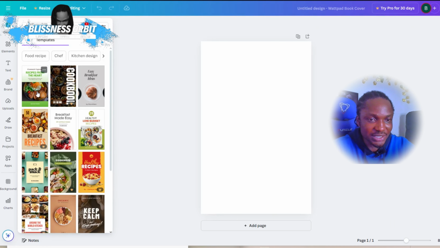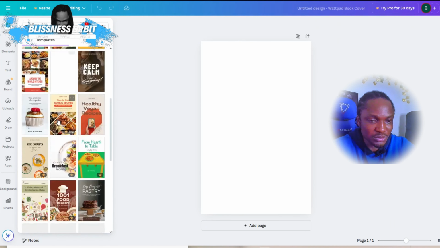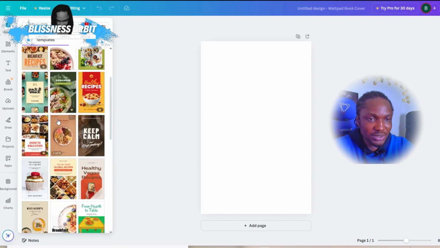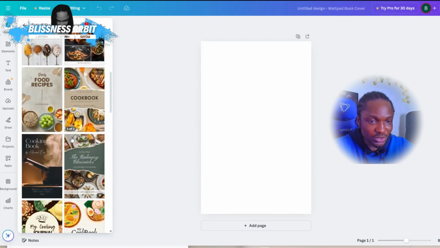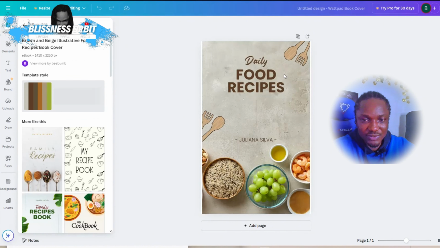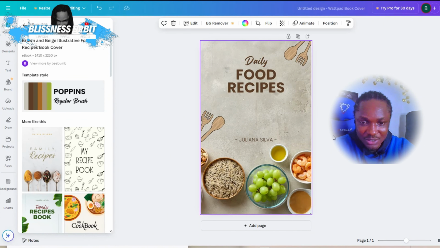So you can come right here. There are many options right here that you can choose from. You can just scroll all the way up. You can scroll up to see free covers, basically. Let's see this cover right here. Good. So right now we have a cover.